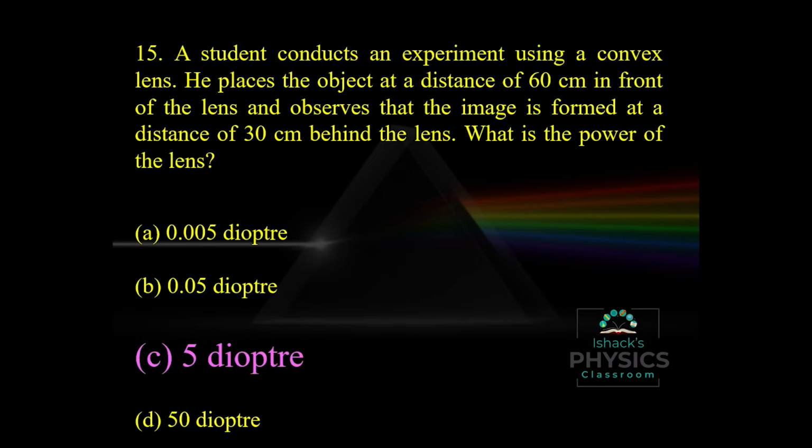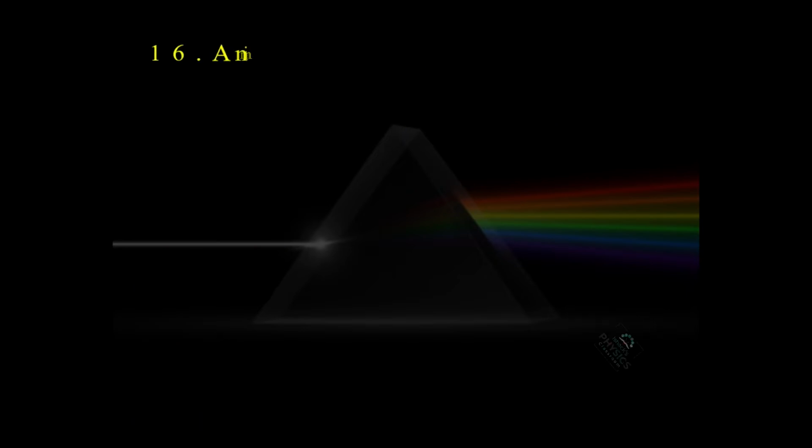So in case of convex and concave lenses, the equation is 1 by f equal to 1 by v minus 1 by u. In case of mirror, we have the equation 1 by f equal to 1 by v plus 1 by u. And magnification is equal to minus v by u for mirror and m equal to v by u for lens.